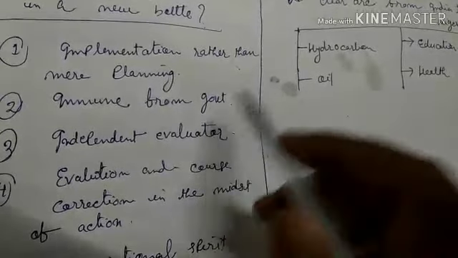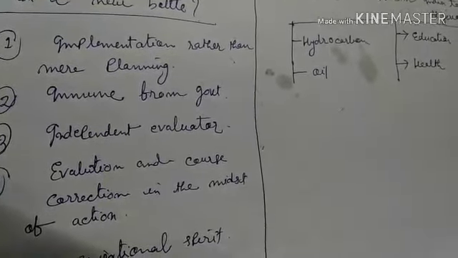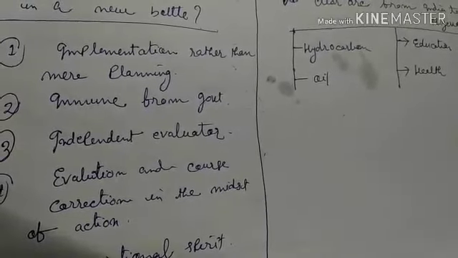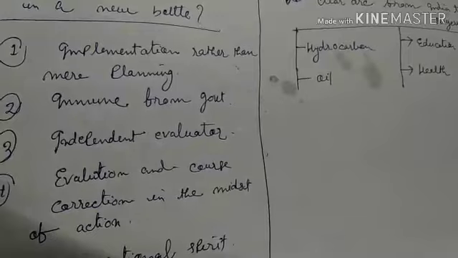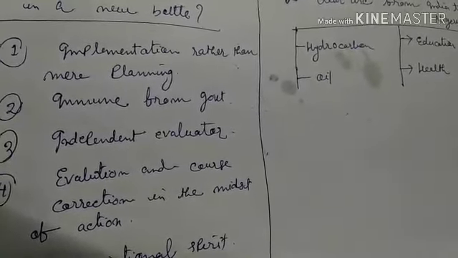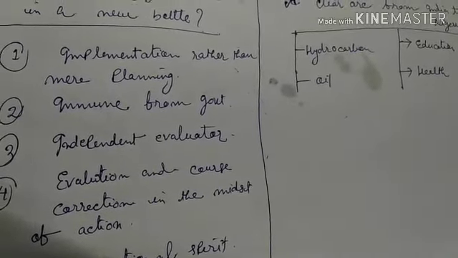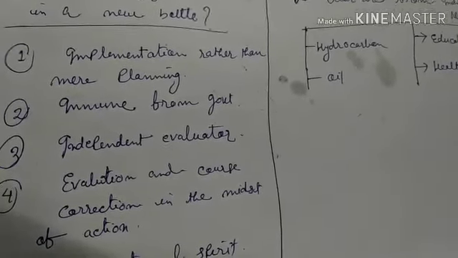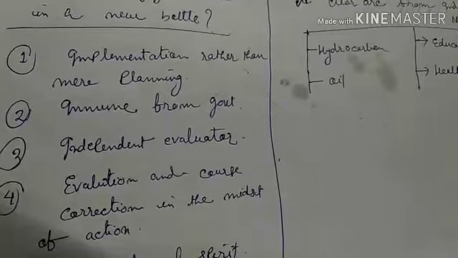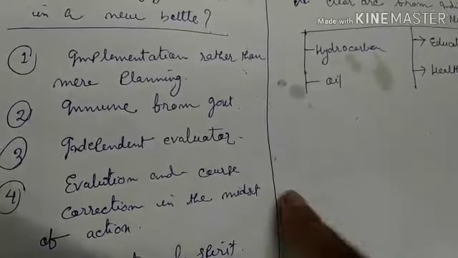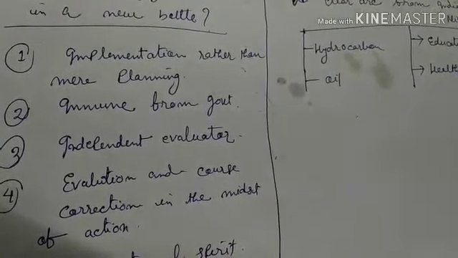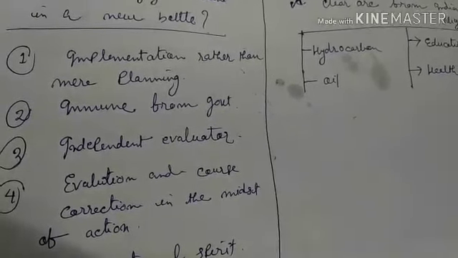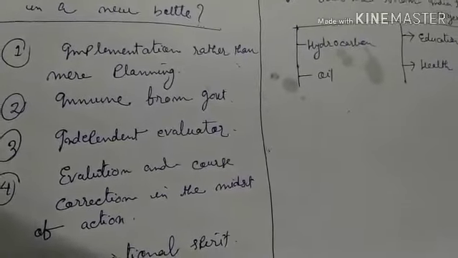Immune from government. That means what? The organizational structure, setup, and working process of Niti Aayog should be free from the influences of the government, so that it can give us an impartial evaluation. So it can work impartially, being free from the influences of the government. Independent evaluator. An independent evaluator should be appointed so that he can evaluate the successes and failures of Niti Aayog in a very impartial way.